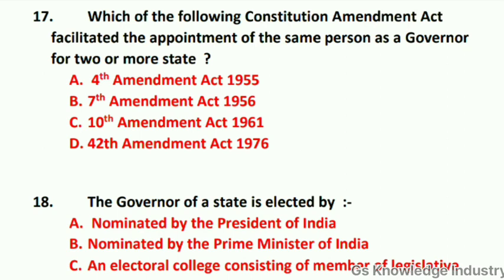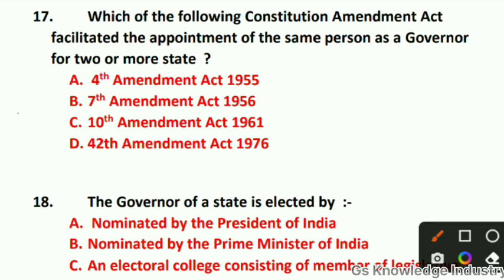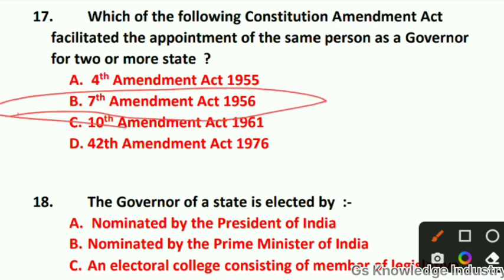Option C, 10th Amendment Act 1961. Option D, 42nd Amendment Act 1976. Here the correct answer is option B. The correct answer is option B, yes. Option B is the correct answer. 7th Amendment Act 1956, right?